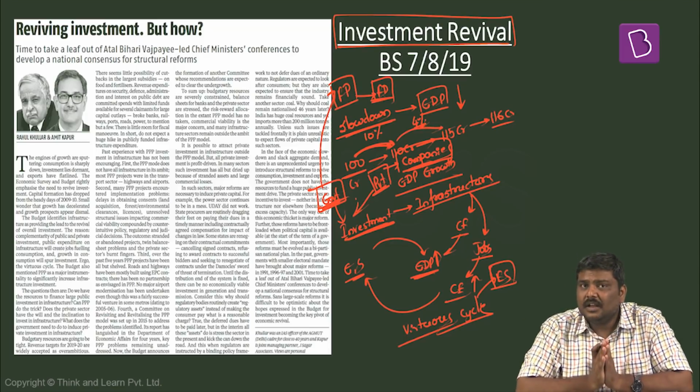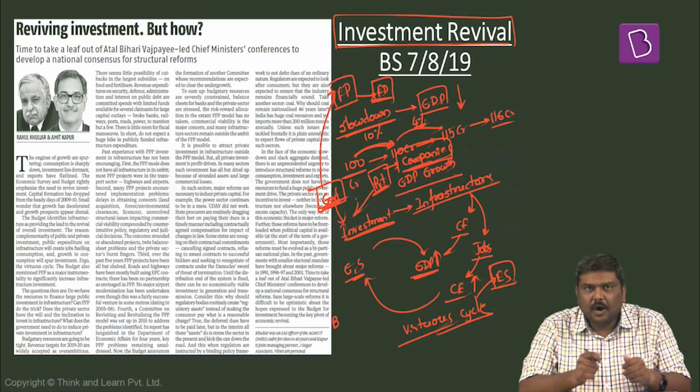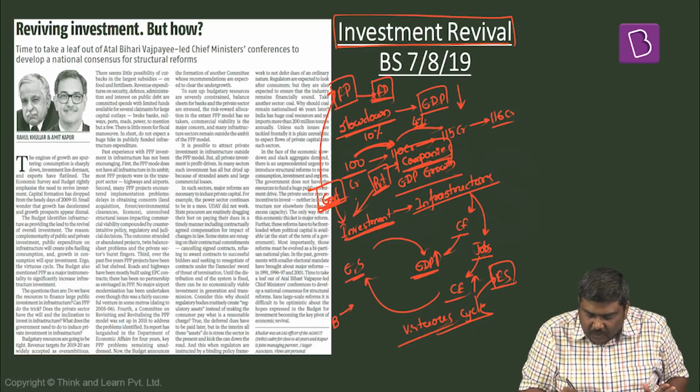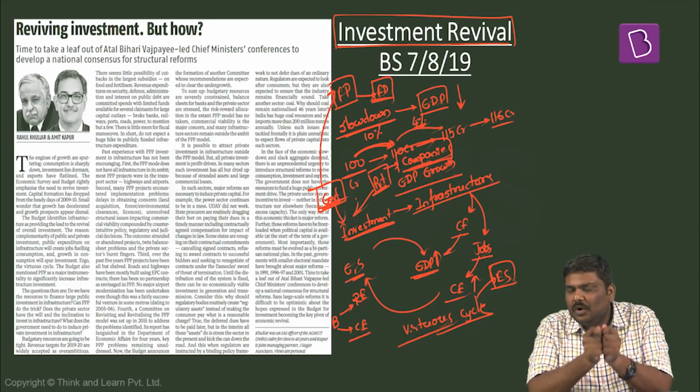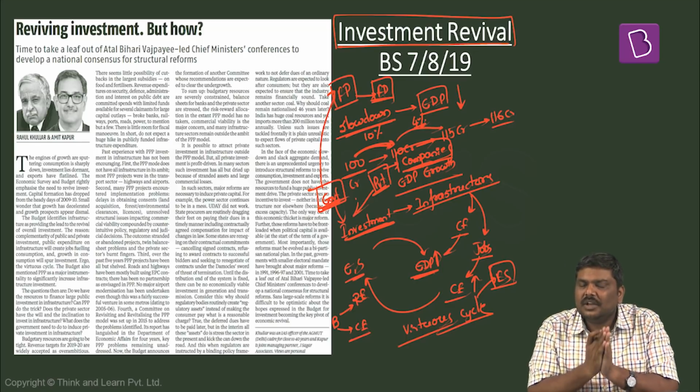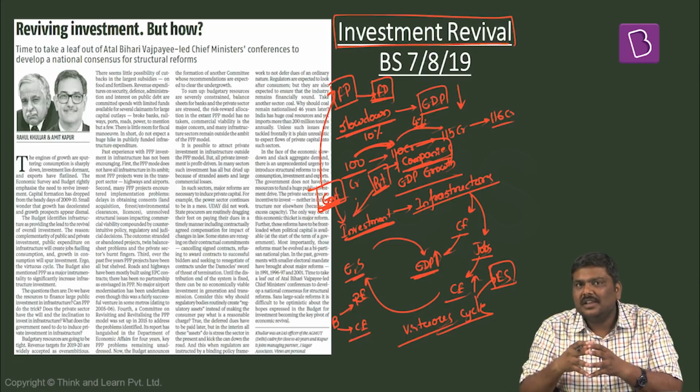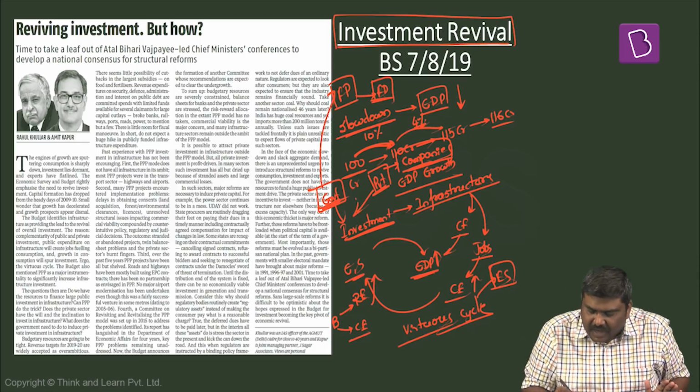Because please understand, under the concept of budgeting, the government will incur expenditure in the form of revenue expenditure as well as capital expenditure. In the case of India's budget, what we have seen historically is that whatever is the estimated revenue expenditure, the actual revenue expenditure is much higher.